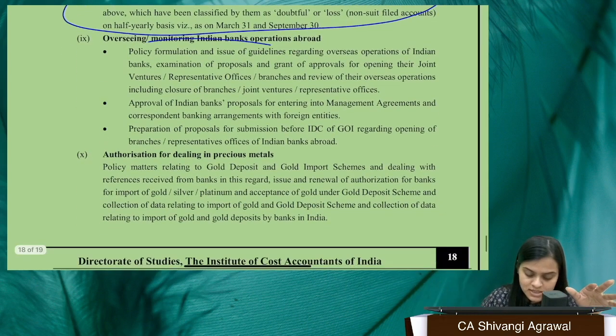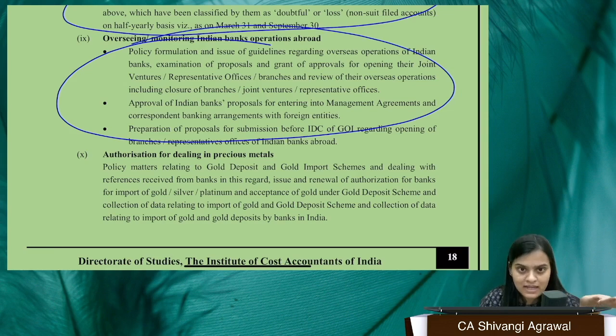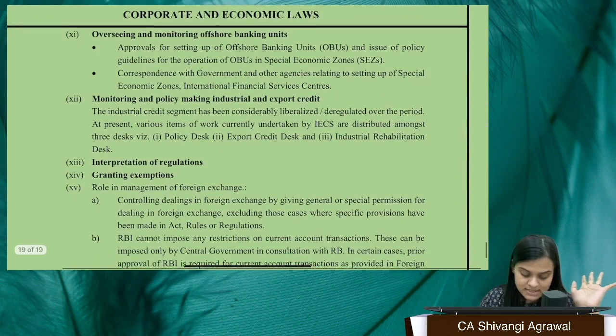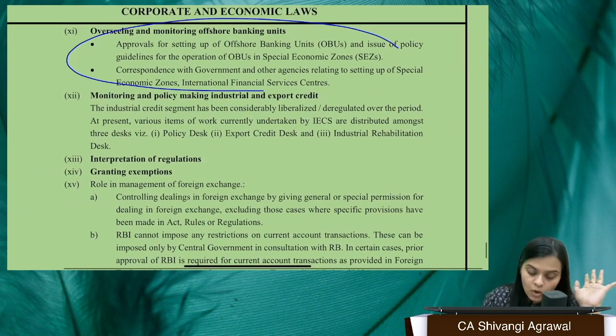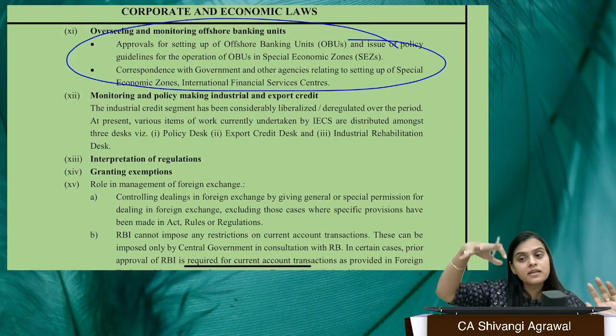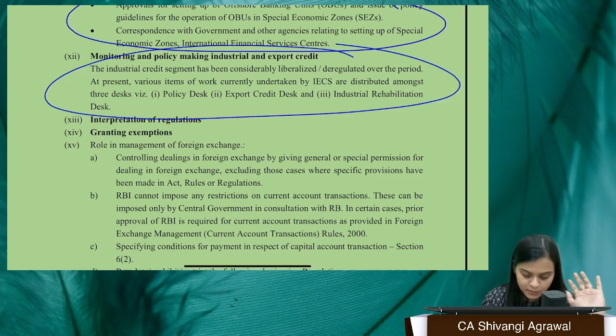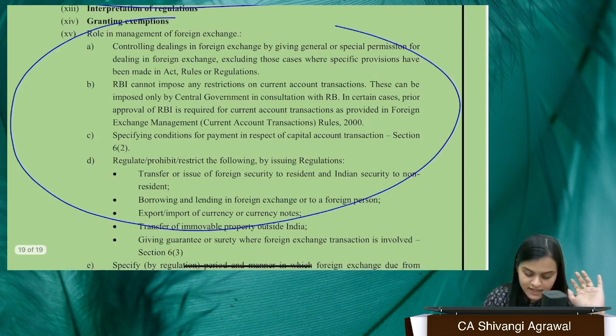They oversee a lot of operations of banks. They authorize whether you can deal in precious metals, that is gold and all. Even offshore banking units come under the purview of RBI only. Export credit policies, then granting a lot of exemptions.